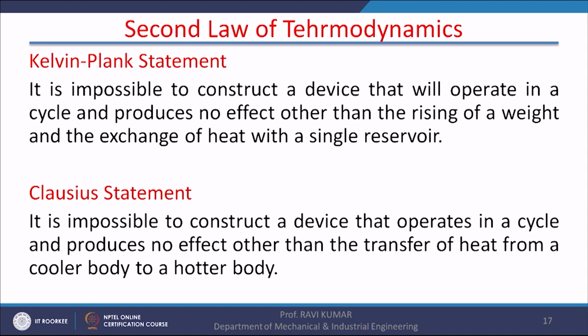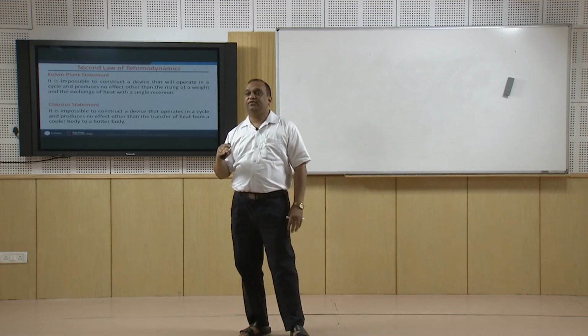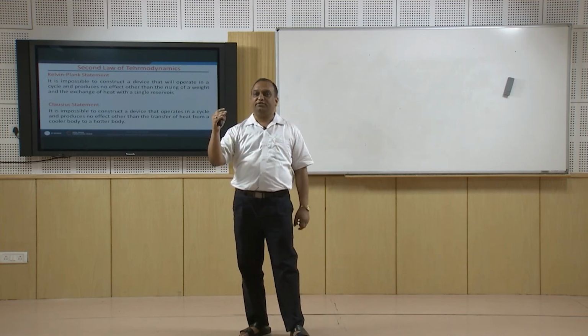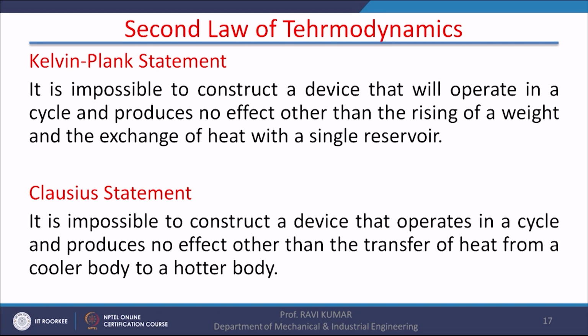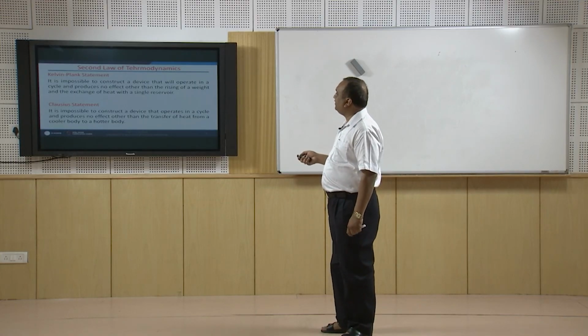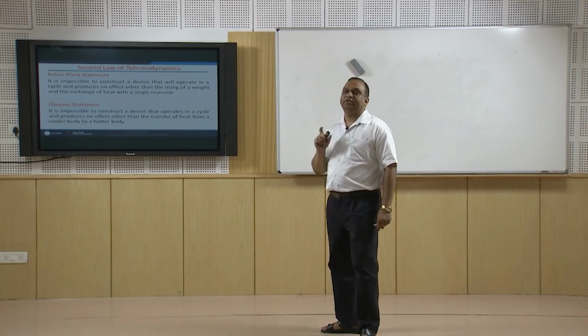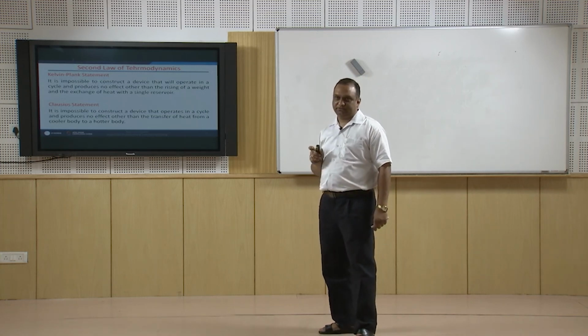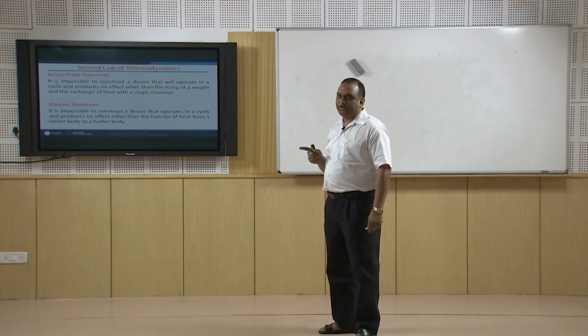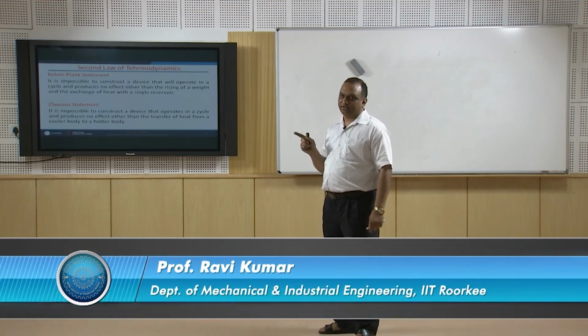Another statement is by Clausius. The Clausius statement says that it is impossible to construct a device that operates in a cycle and produces no effect other than the transfer of heat from a cold body to a hotter body. It means heat by itself cannot flow from a lower temperature to a higher temperature, or from a cooler body to a hotter body. So, if you want to make heat flow from low temperature to high temperature, external work is required. These two statements, the Kelvin-Planck statement and the Clausius statement, both address the second law of thermodynamics. It means violation of one statement should automatically lead to violation of the other statement.